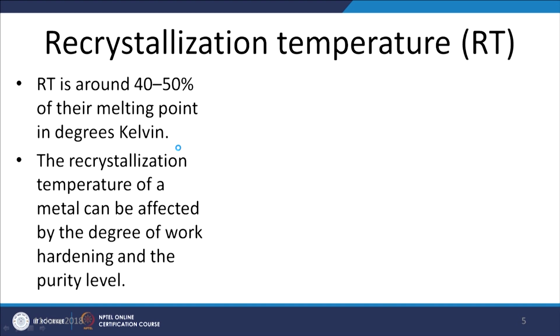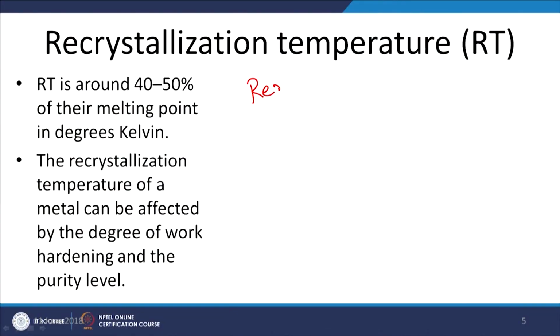So, at what temperature does such a change in the plastically deformed metal take place in the form of recrystallization?